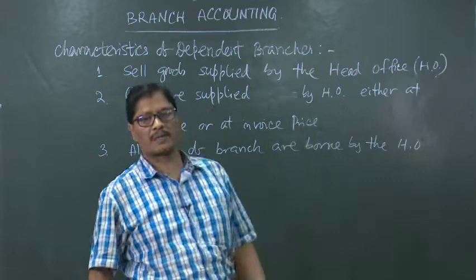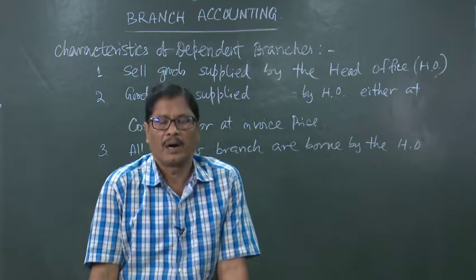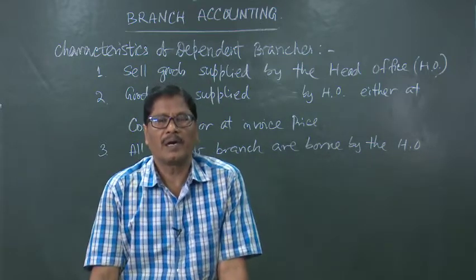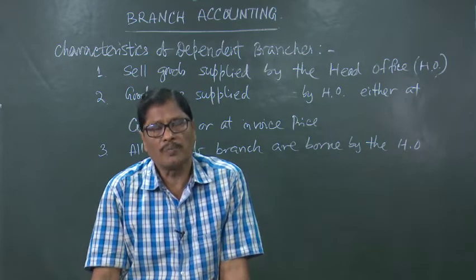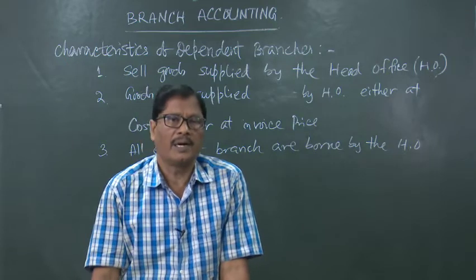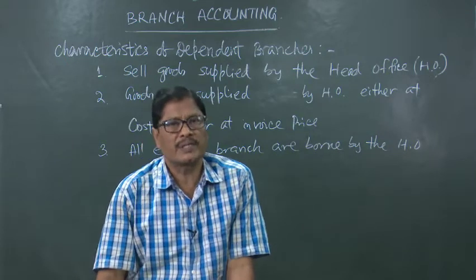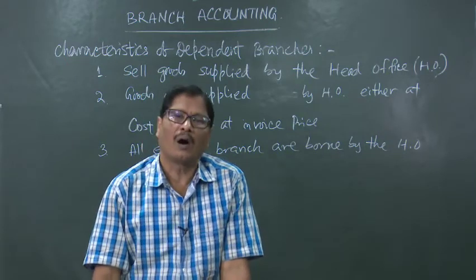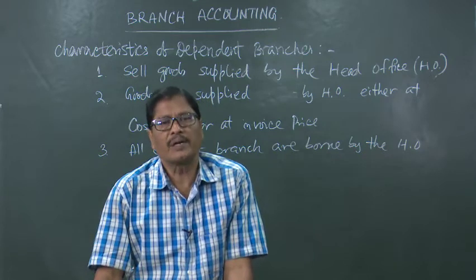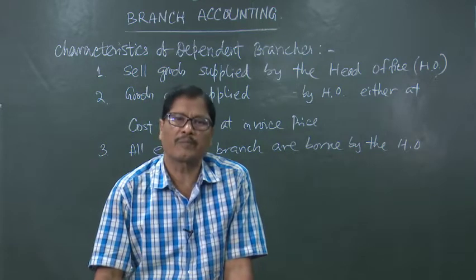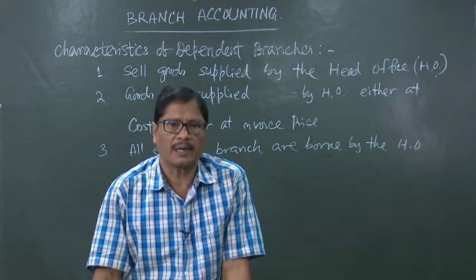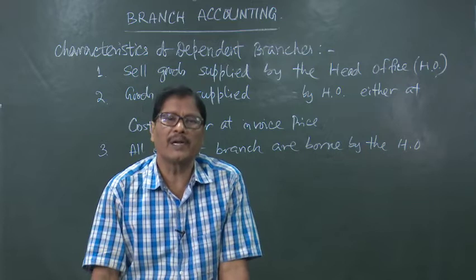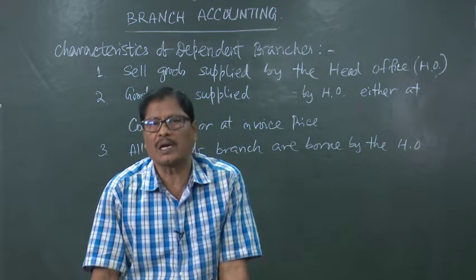Suppose the branch manager's salary or the office rent or some petty expenses, all these expenses will ultimately be borne by the head office. Either the head office issues a check for that amount, or it will be reimbursed, or it will be deducted from the amount already collected from the debtors, or by a cash sale. Whatever it may be, ultimately it is the expense of the head office, not of the branch.